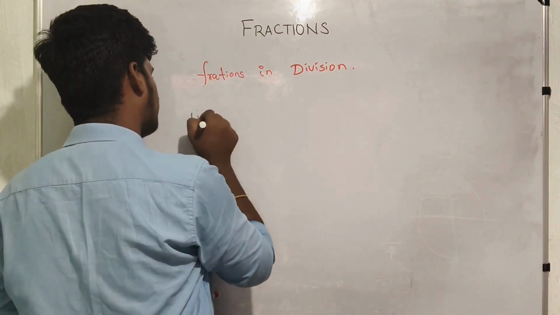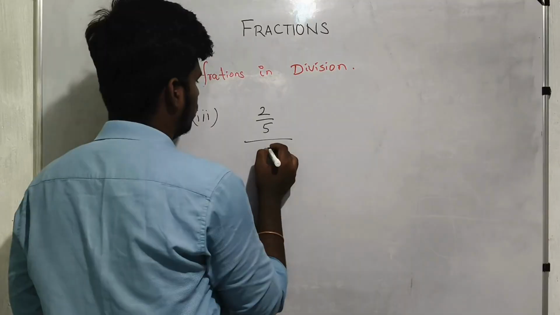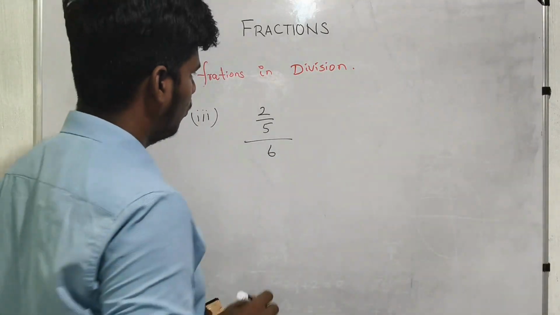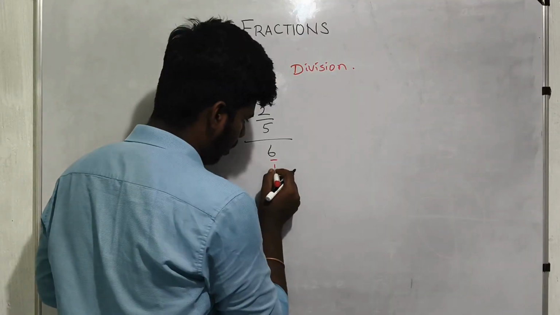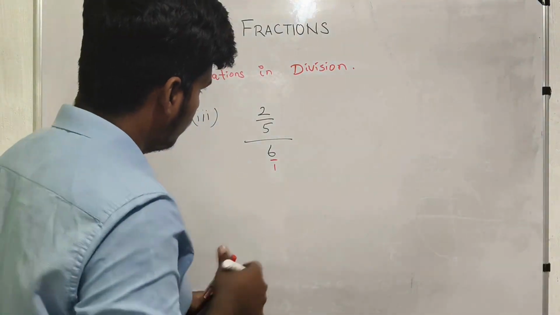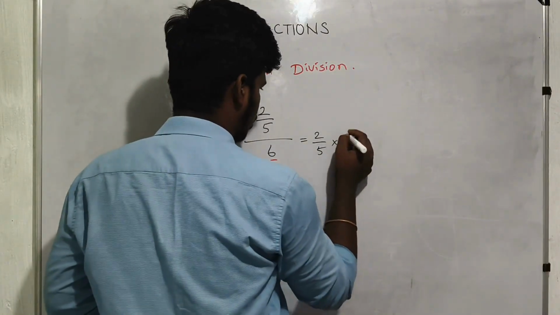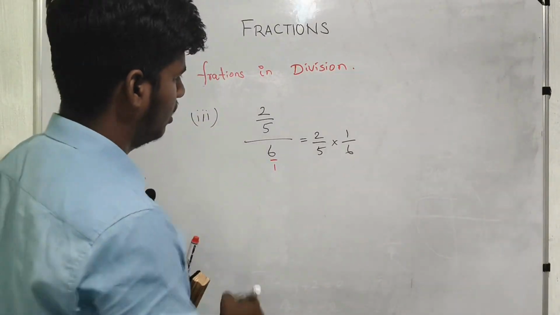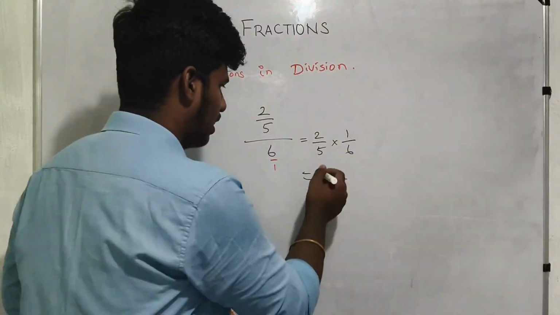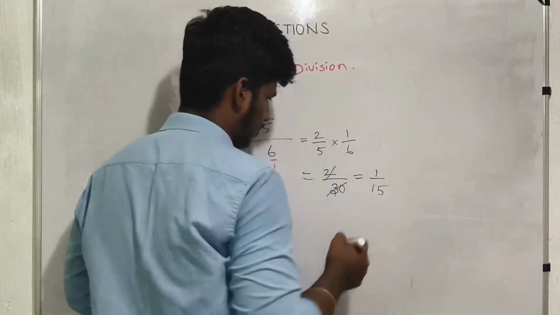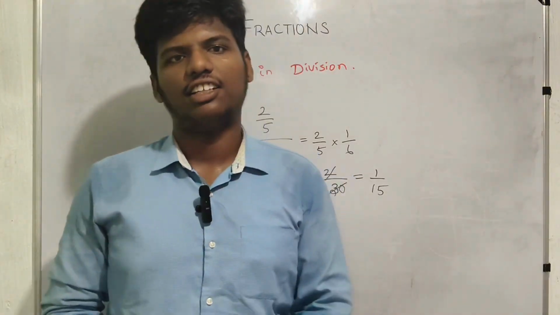Another sum, 2 by 5 divided by 6. Now here you consider this is a question. So you consider, like, here you have 1. Okay. You just consider. So the next step is 2 by 5 and the denominator will go into the numerator. So 1 by 6. Okay. So 2 divided by 30. We can cancel it here. So 1 divided by 15. So this is fractions in division. Okay.